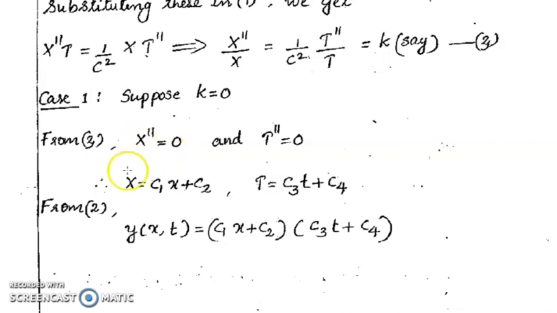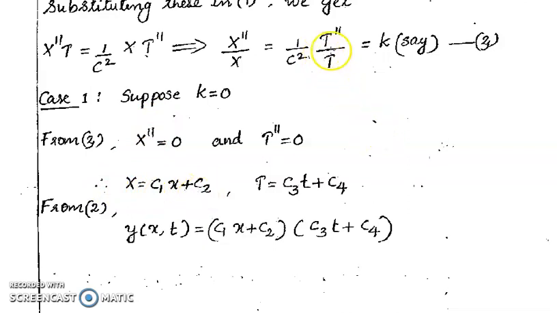Then we can write the auxiliary equation as m² = 0. On solving the auxiliary equation, we get m = 0 and 0. That is, there are two roots, both equal to 0. That is the case of real and equal roots. So, we can write the complementary function for X = c1 x + c2.